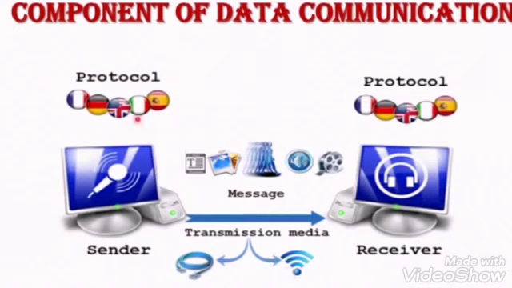So this is a very important component. So what is a protocol? Protocol is a set of rules or regulations that governs the data communication. Or we can say that protocol is simply a set of rules. Okay, so protocol is very important. Without protocol, data communication is not possible.